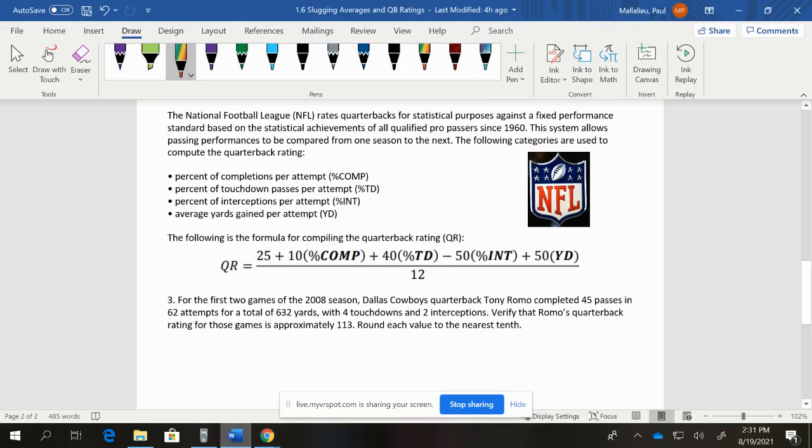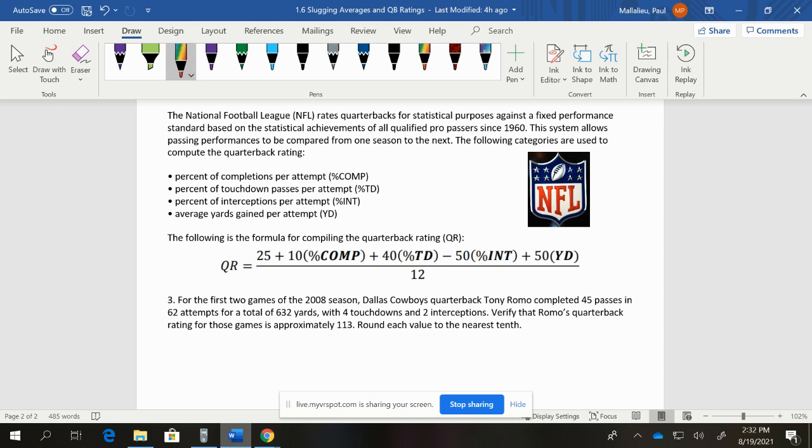All right, so the next portion is the quarterback rating. With our quarterback rating, what we're saying is comparing NFL quarterbacks. It's sometimes difficult to do in regard to, well, this quarterback, they just find a way to win. Stats may not be as impressive. This quarterback throws a ton of touchdowns, but a ton of interceptions. This quarterback doesn't throw for a lot of yards, but they're very accurate. So there's a lot of factors that go into this.